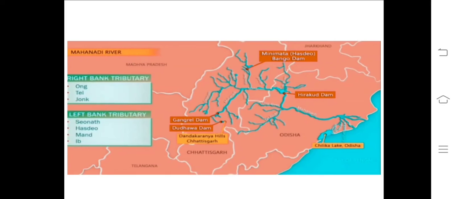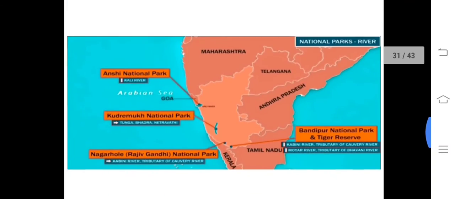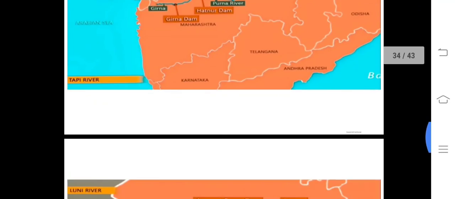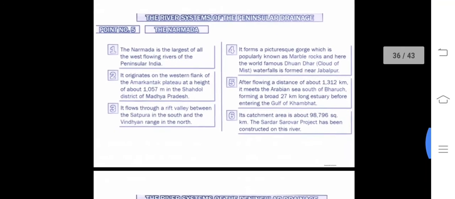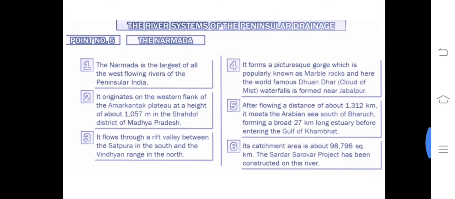Yes, sorry, Mahanadi river. I told you, I'll tell you about the Mahanadi. Don't worry, I have given the map. First, we will see the Narmada. Then I will go to the other rivers. I will show you the map.